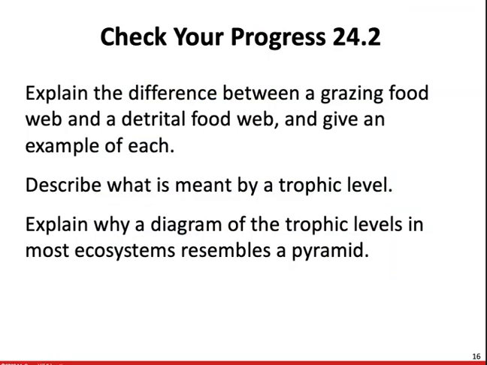All right, so you should be able to explain the differences between grazing food webs and a detrital food web and give an example of each. You should also know what is meant by each of those different trophic levels. And you should also be very familiar with those trophic levels and know where each organism exists on the trophic level.